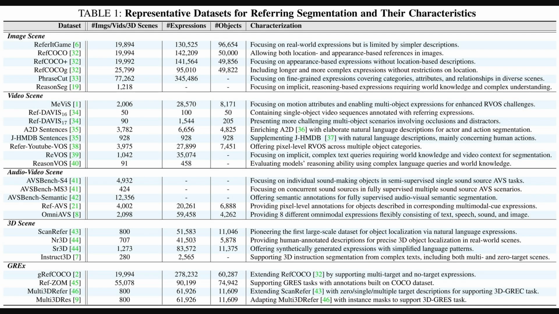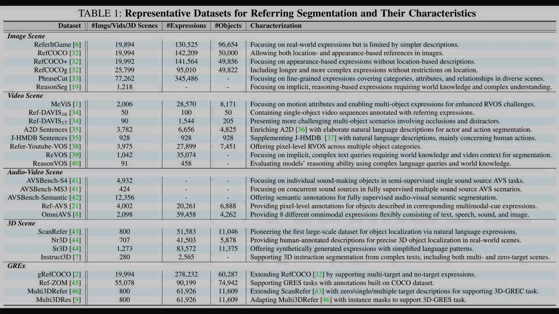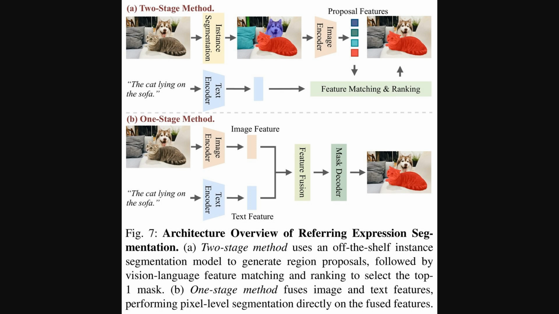Okay, so to train and test all of these different capabilities, researchers rely on a really wide range of specialized datasets. This table lays them all out, organized by the type of scene, from standard images and videos to more complex audio, video, and 3D scenes. For instance, the image scene section lists benchmarks like RefCOCO, with nearly 20,000 images and over 140,000 expressions. And then, connecting to our last point, the GRES section at the bottom details the dataset specifically for that generalized task we just discussed.